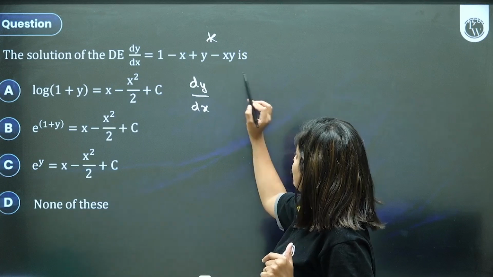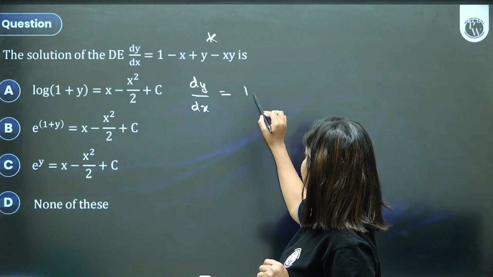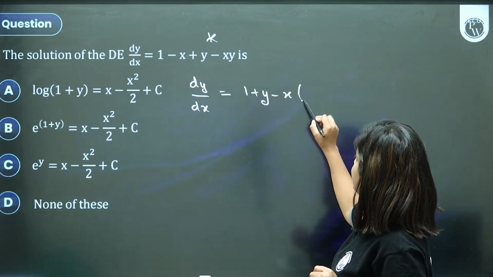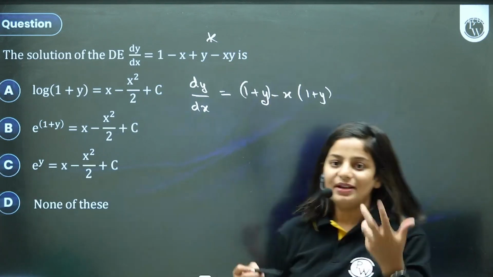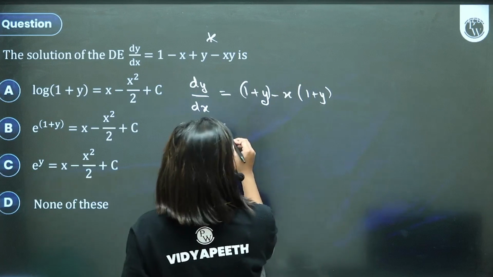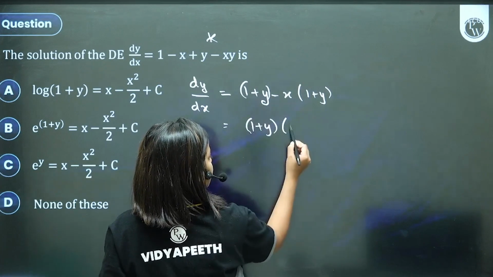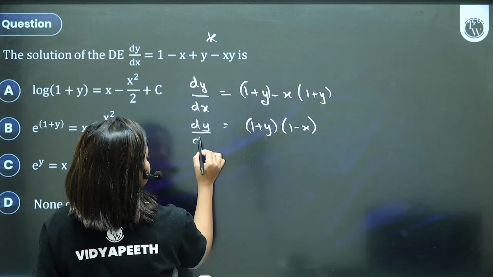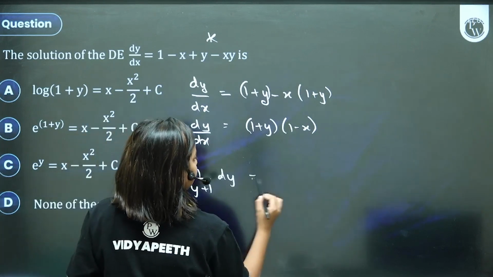So in this question, we will try and take x common from the second and fourth term. 1 plus y is there. If I take minus x common, inside the bracket, 1 plus y. And now if you know the factorization technique, 1 plus y is repeated, take it common. If 1 plus y is taken common, 1 minus x will be left. But now it's simple, you can easily do variable separable method in this question. Correct, children?